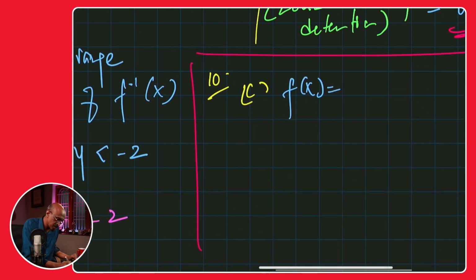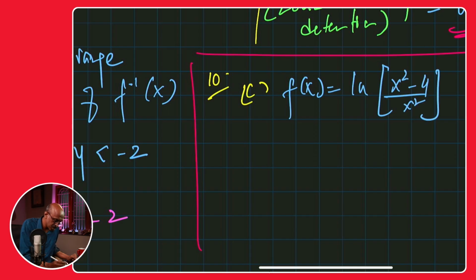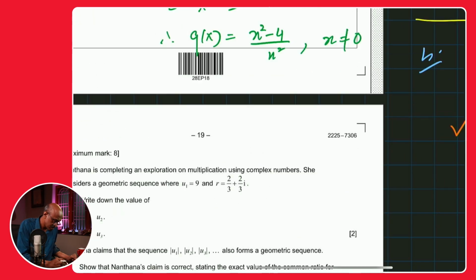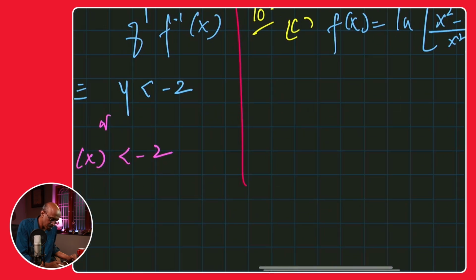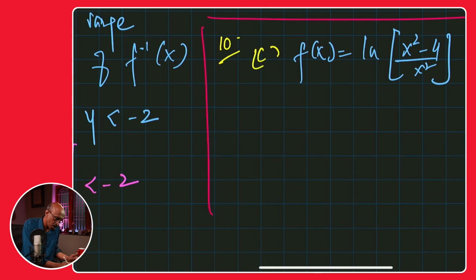So I'm going to use f of x is equal to ln of, I think, x square minus 4 over x square. Let me just double check that quickly. Yeah, there we go. All right. So this is my y. This is rewriting: y equals ln of x square minus 4 over x square.